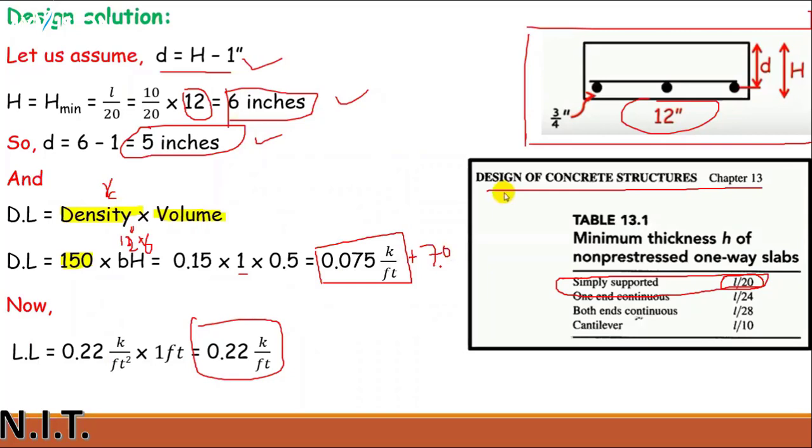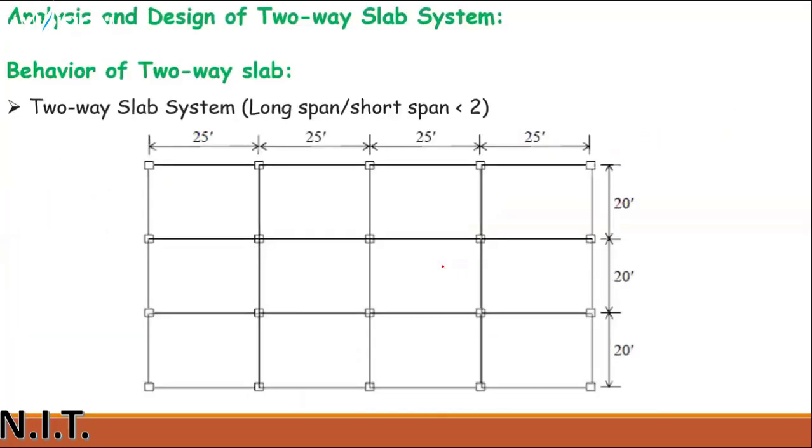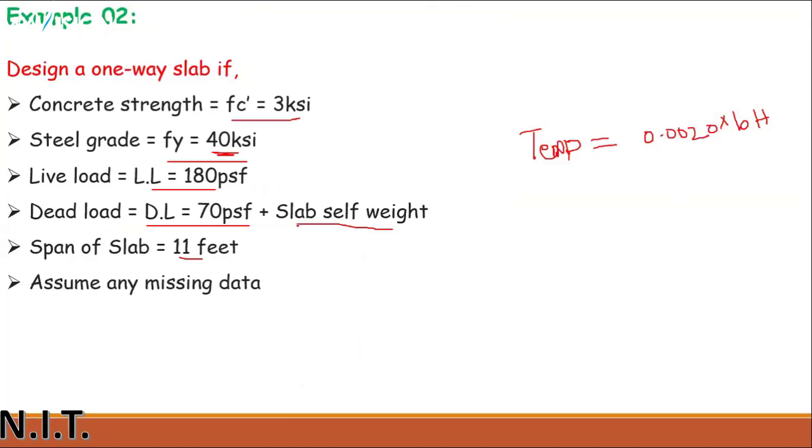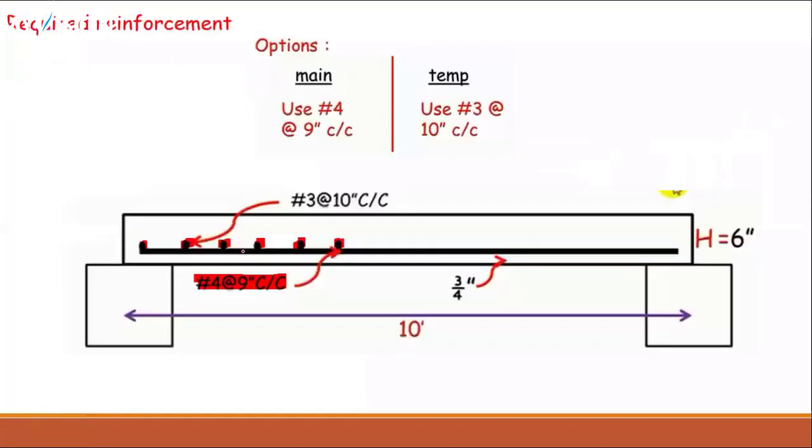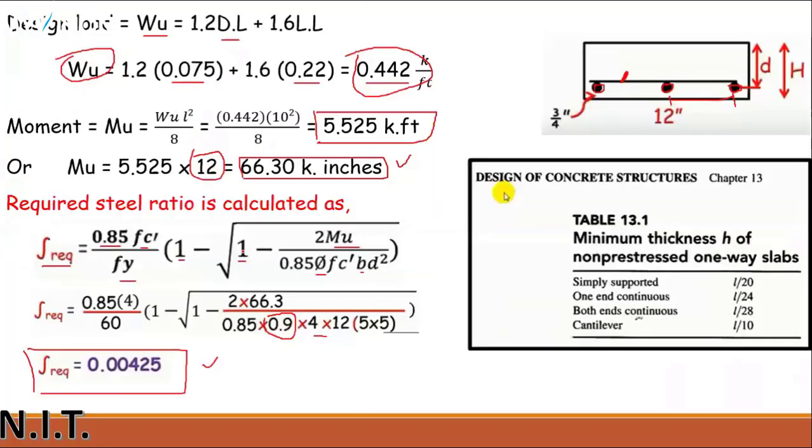For example number 2, you have to add 70 psf, meaning this 70 psf plus self weight of the slab. Clear? You have to solve it like this. And the span length in the first numerical is 10 feet, and in the second numerical it is 11 feet. Can you solve this numerical at home?